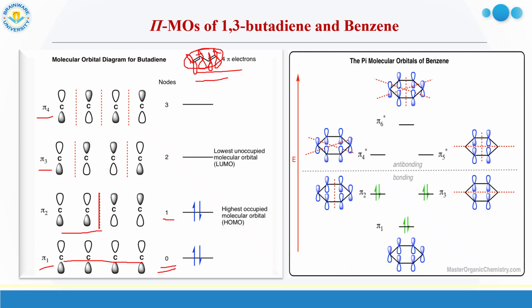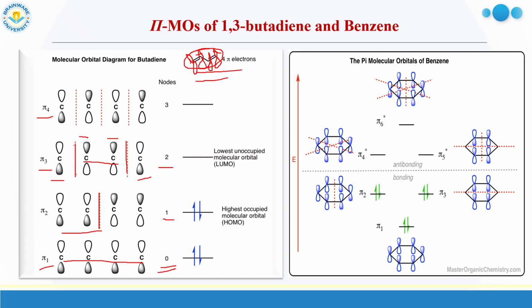Similarly, going to pi 3, how many nodes will be there? 2, obviously. So where to put the 2 nodes? One node will be after C1 and another node will be after C3. So C1 has the shaded lobe on the lower side, and this next one will have the shaded lobe on the upper side. C3 also has the shaded lobe on the upper side, as there is no node between these two carbons. So they have similar symmetry. Now C4, the shaded lobe will be on the lower side.